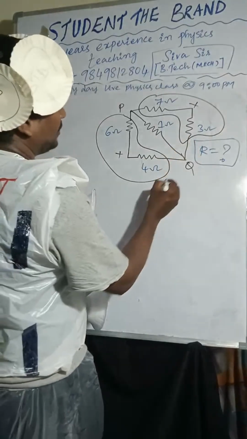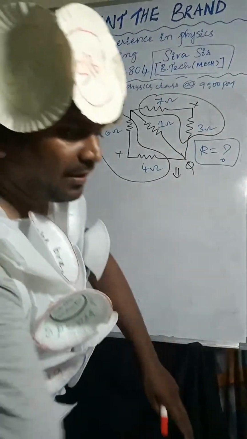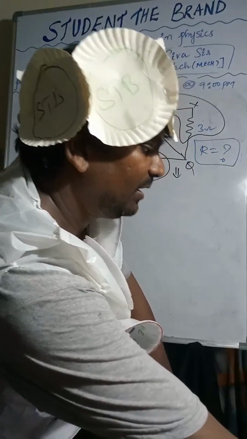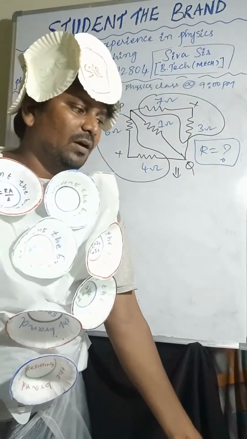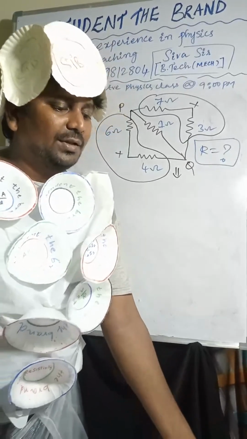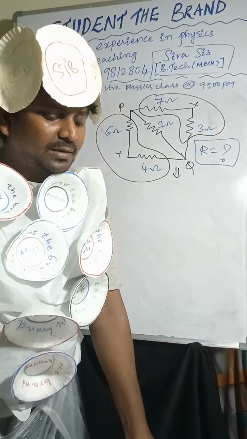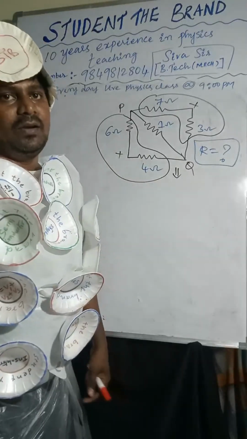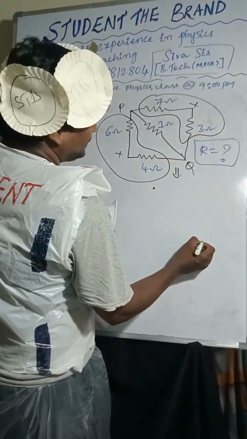Then the final output. So every time redraw the diagram. Every time when you are solving circuit problems without redrawing, you can't understand how to solve. You must redraw the diagram 100%. Then only it will be correct. So I am redrawing the diagram.